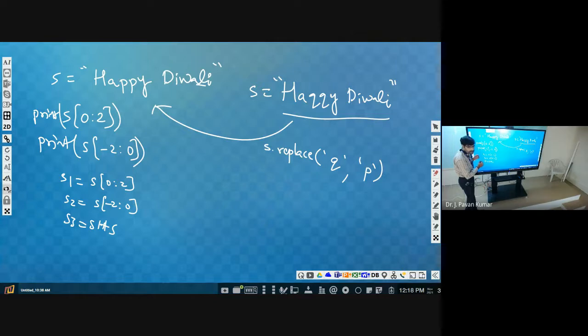Then what will happen? Do we need to assign S3 is equal to S1 dot append? No. So S1 plus S2, then it will append.